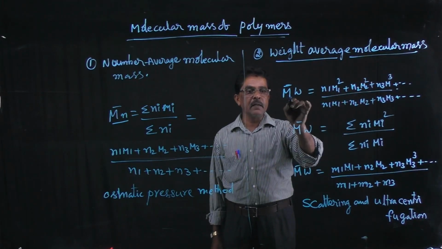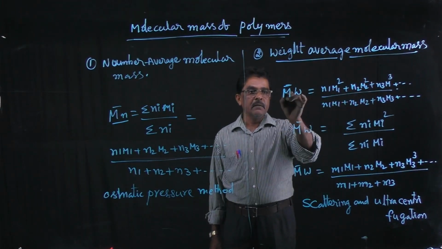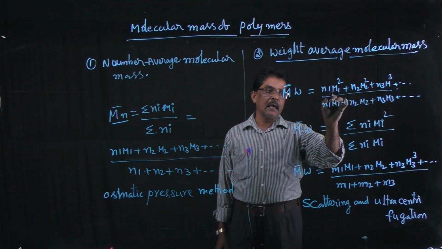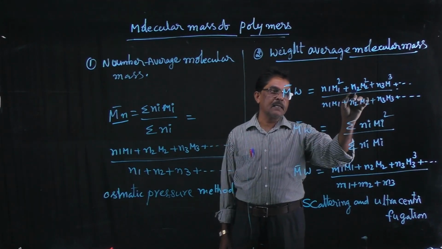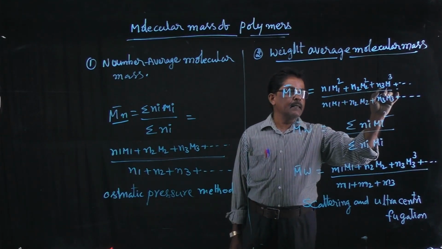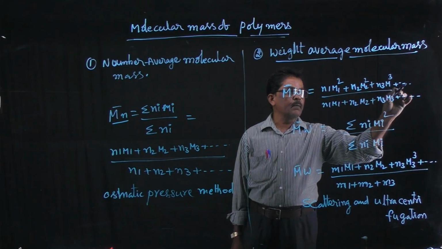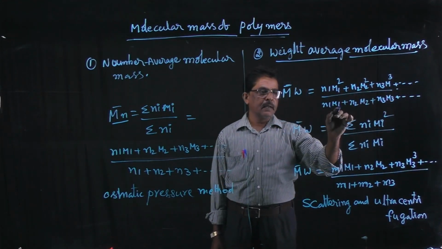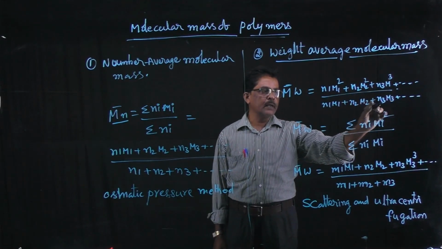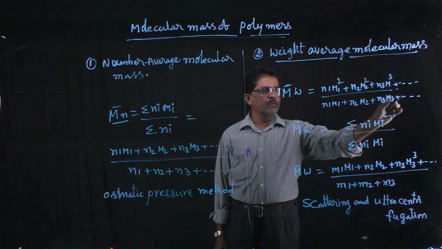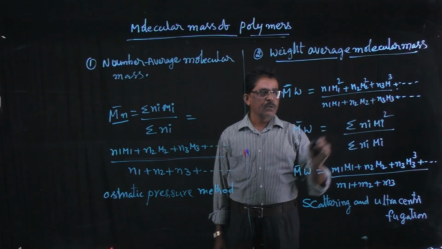Weight average molecular mass, denoted by M̄w, is equal to (N1 M1² + N2 M2² + N3 M3² + so on) divided by (N1 M1 + N2 M2 + N3 M3 + so on).